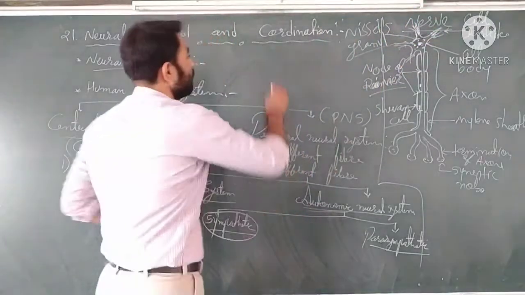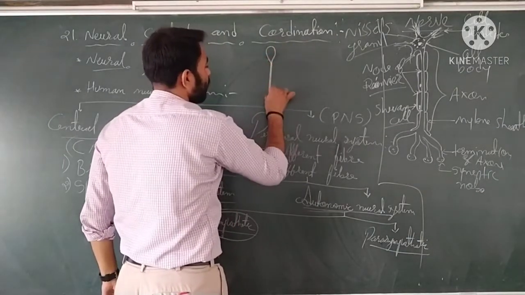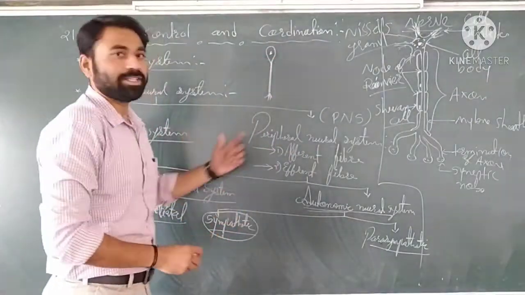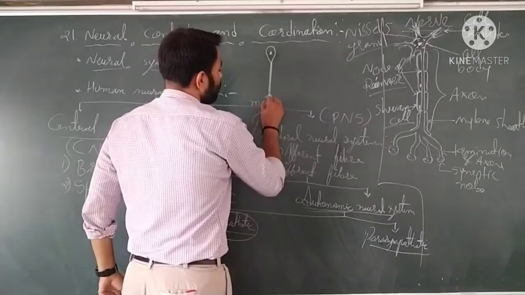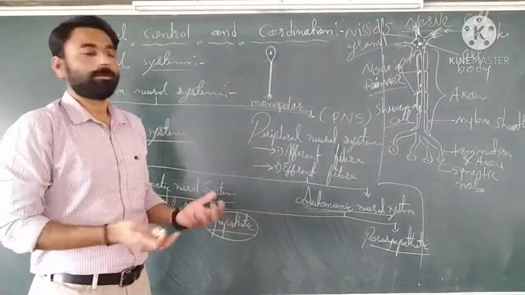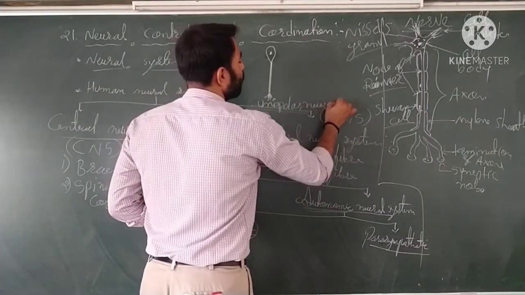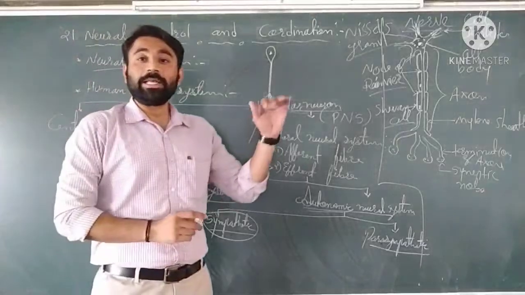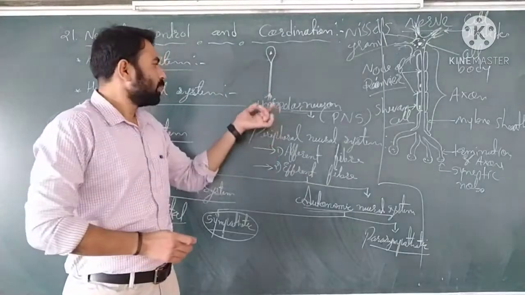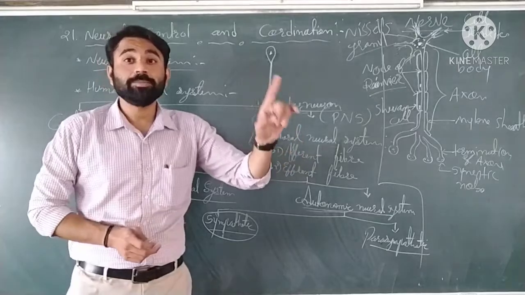If only a single fiber arises from the cell body, it is known as monopolar or unipolar neuron. Unipolar nerve cells are present in the embryonic stage; they are very primitive neurons.